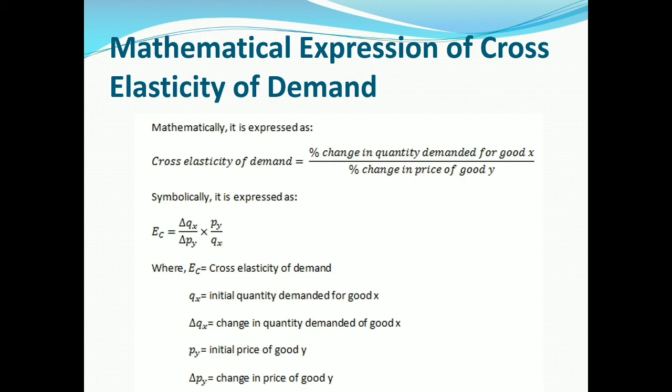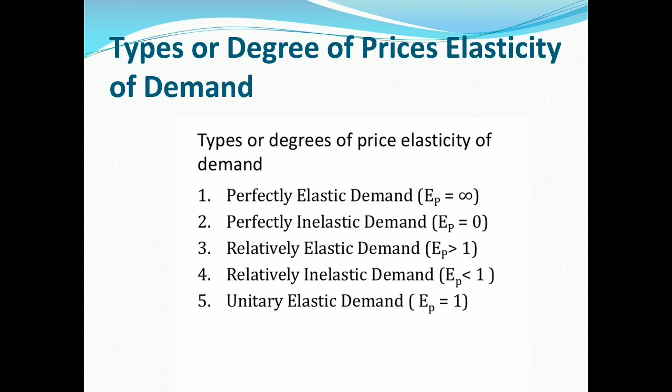Now, there are different types or degrees of price elasticity of demand. Types or degrees of price elasticity of demand are shown here. There are 5 degrees. When the elasticity is infinite, it is called perfectly elastic demand. When elasticity is equal to 0, it is called perfectly inelastic demand.